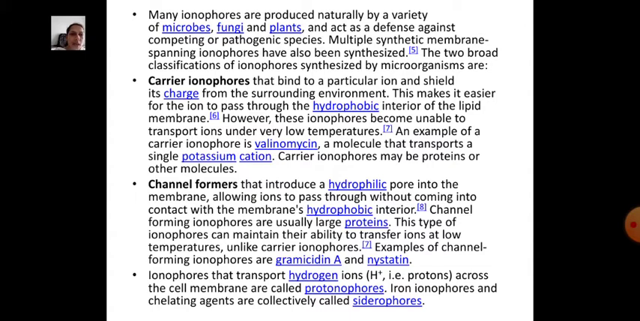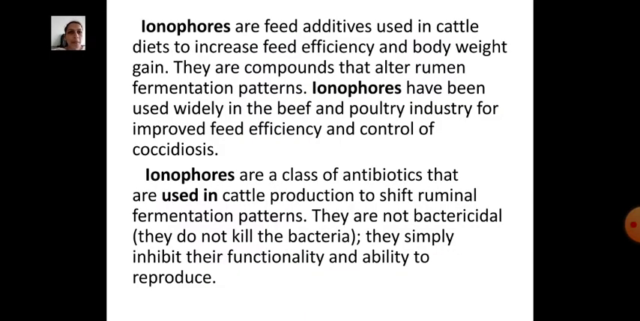Ionophores that transport hydrogen ions, H+, that is protons, across the cell membrane are called protonophores. Iron ionophores and chelating agents are collectively called siderophores. Ionophores are feed additives used in cattle diets to increase feed efficiency and body weight gain. They are compounds that alter rumen fermentation patterns.